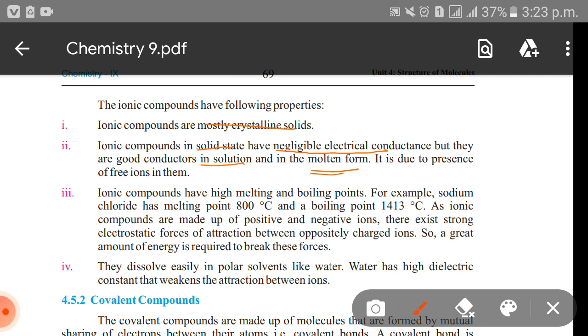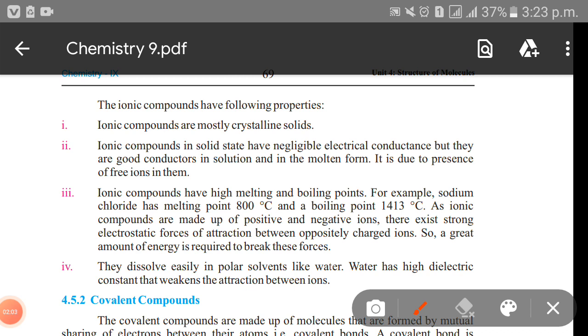It is due to the presence of free ions in them. Because in solid state their free ions are not present, but in liquid or molten state they have the free ions. Because of this, in solid state they cannot conduct electricity, but in liquid solution form they can.